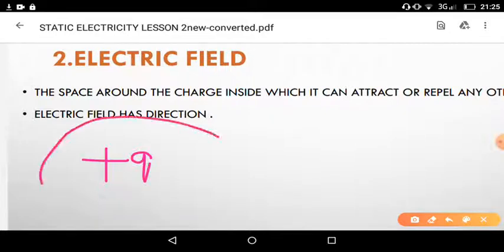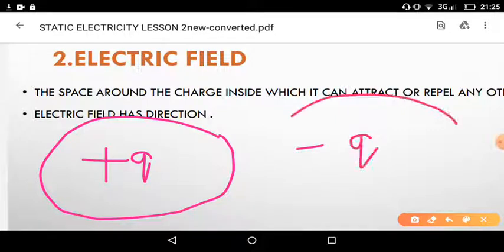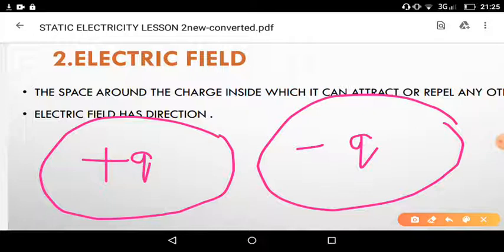We have a space or region around the charge. If it is a negative charge, then also we have a space or region around it. Within this region, it can attract another charge. You can place any other charge here, which I denote as the extra charge q naught. This positive or negative charge either attracts or repels q naught. It depends on whether q naught is a similar or opposite charge.